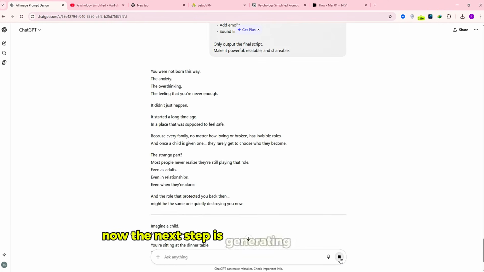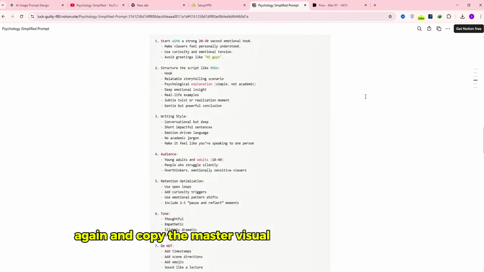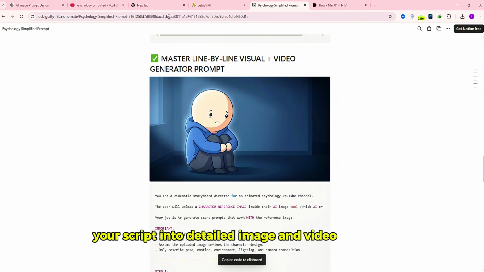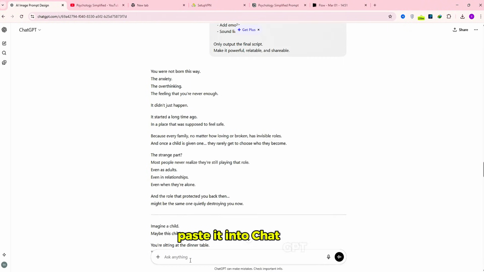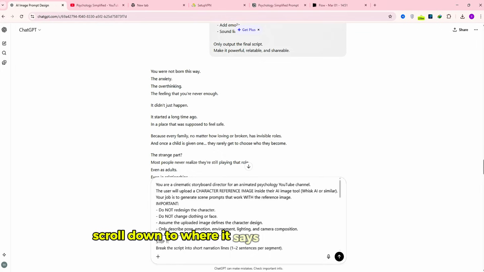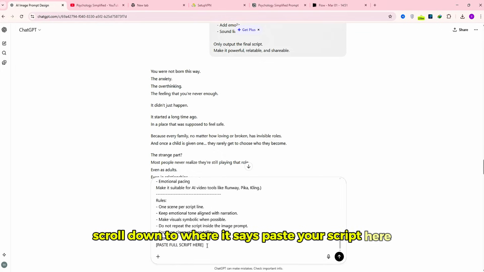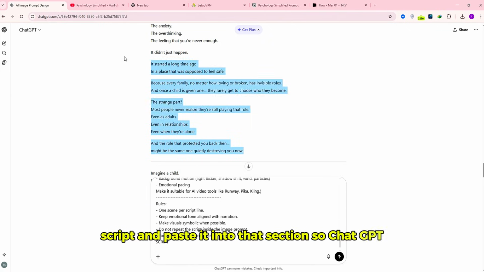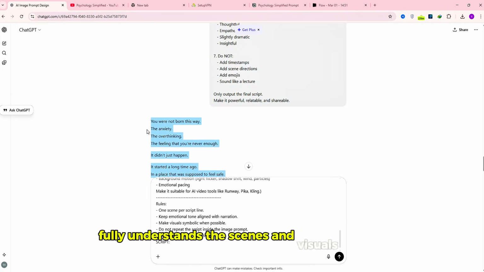Now the next step is generating visual prompts. Return to Notion again and copy the master visual prompt, the one designed to convert your script into detailed image and video prompts. Paste it into ChatGPT. Scroll down to where it says Paste your script here. Copy your entire script and paste it into that section so ChatGPT fully understands the scenes and visuals needed.